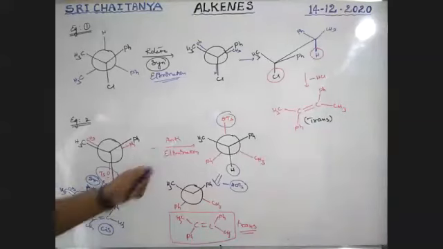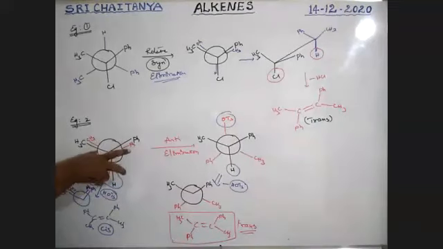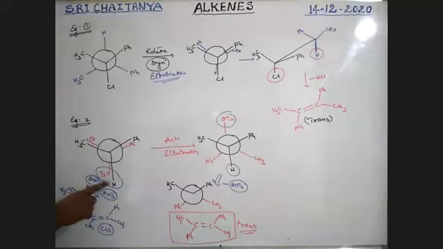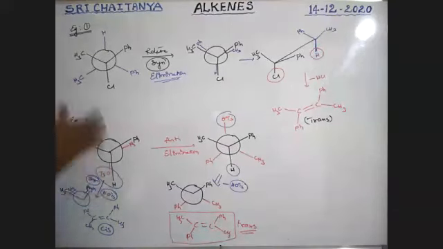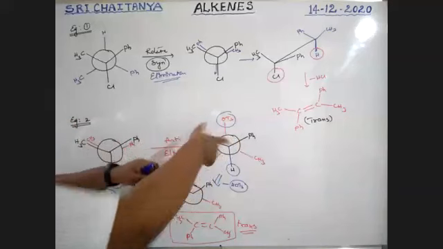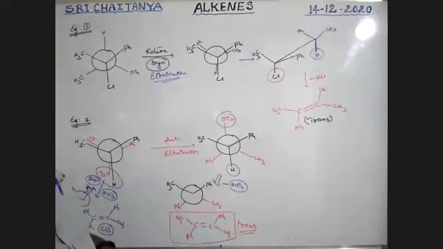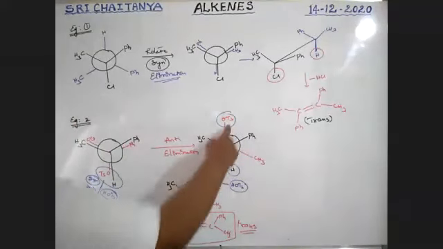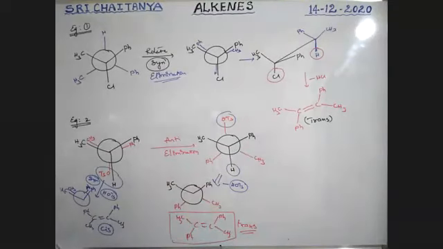To maintain anti-elimination, I'm going to rotate this structure, so that the leaving group and hydrogen are opposite, in the periplanar condition. That is the anti-periplanar condition. Anti-periplanar means this is the structure. That is why I'm rotating, boys, to maintain anti-elimination. After that, these two are removed and the remaining condition is applied. Is this clear?